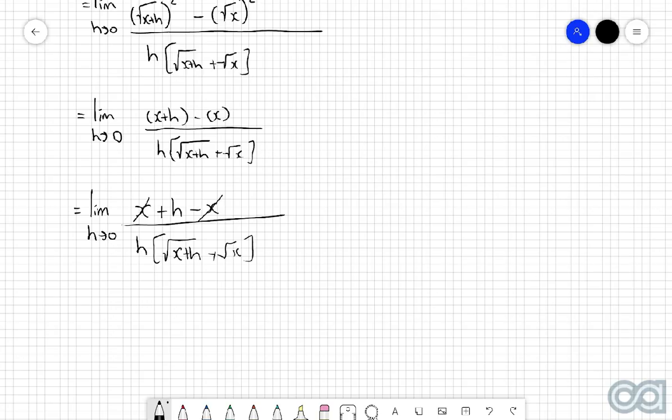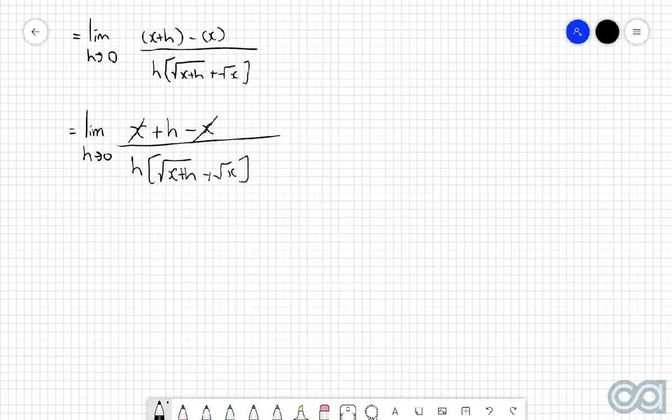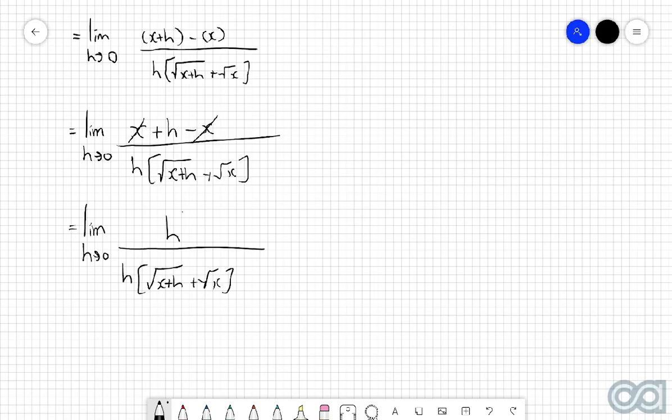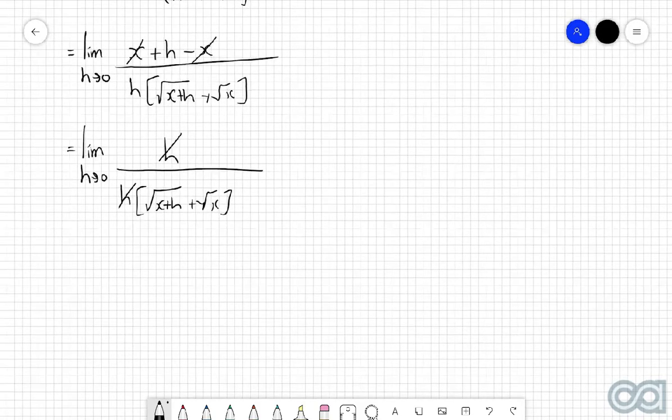This x and that x are going to cancel. So then what we're going to be left with is the limit of h approaching 0 of h over h, square root of x plus h plus the square root of x. These two h's are going to cancel. So then what you're going to be left with is the limit of h approaching 0 of 1 over the square root of x plus h plus the square root of x.